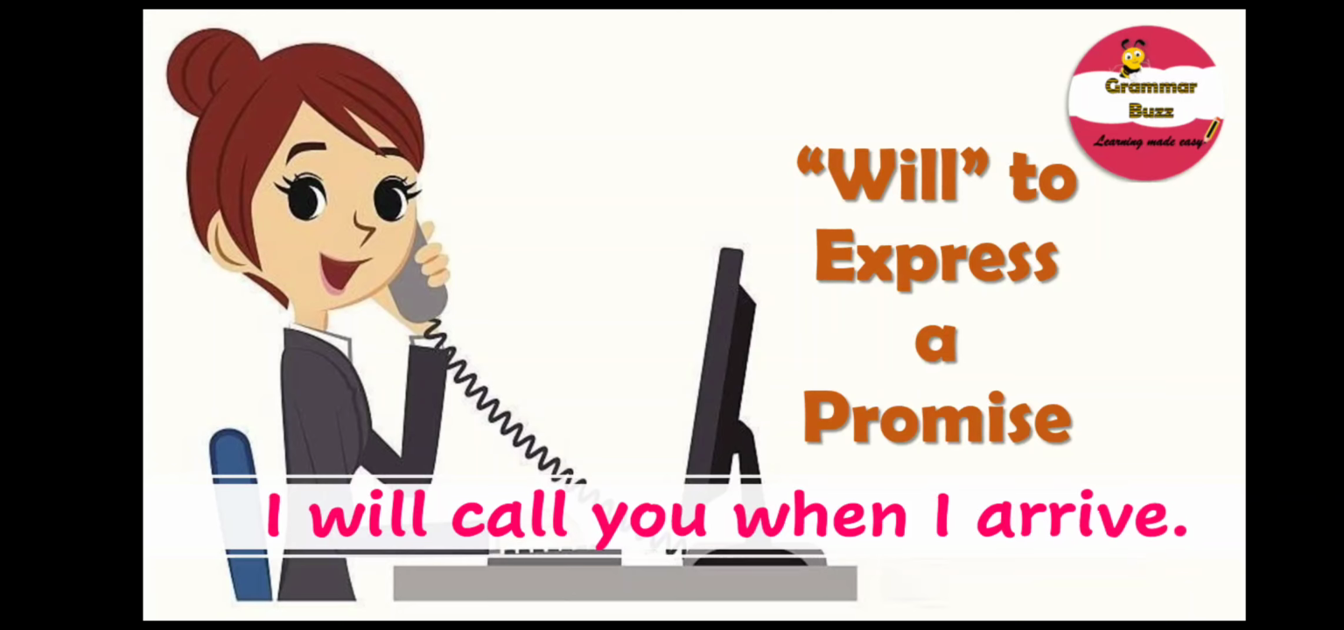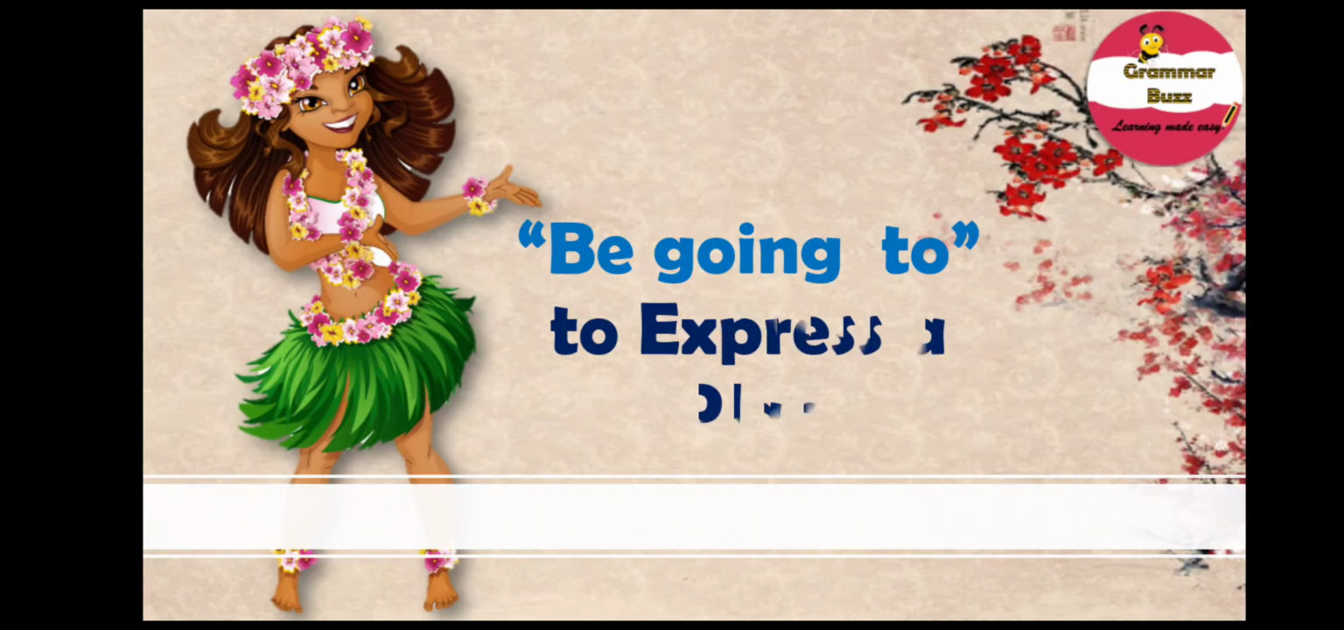Okay, time for the be going to form. And what do we have here? Be going to expresses a plan. Well, remember, the be going to form is used to express that something is a plan. It expresses the idea that a person intends to do something in the future. It does not matter whether the plan is realistic or not.